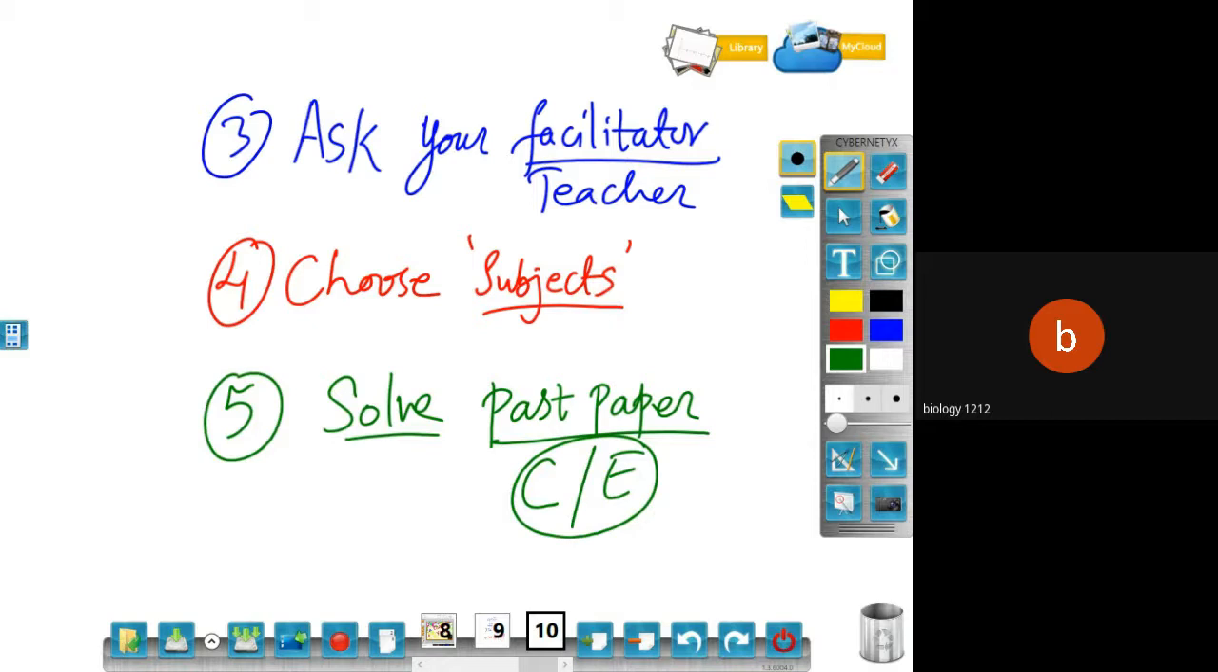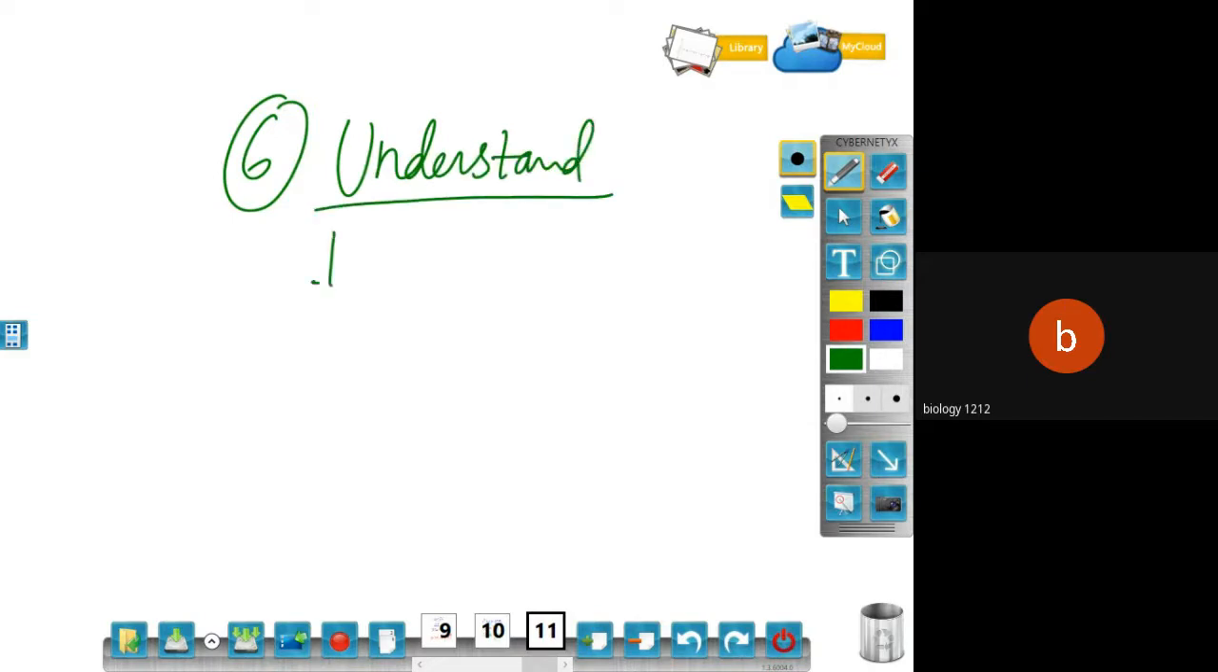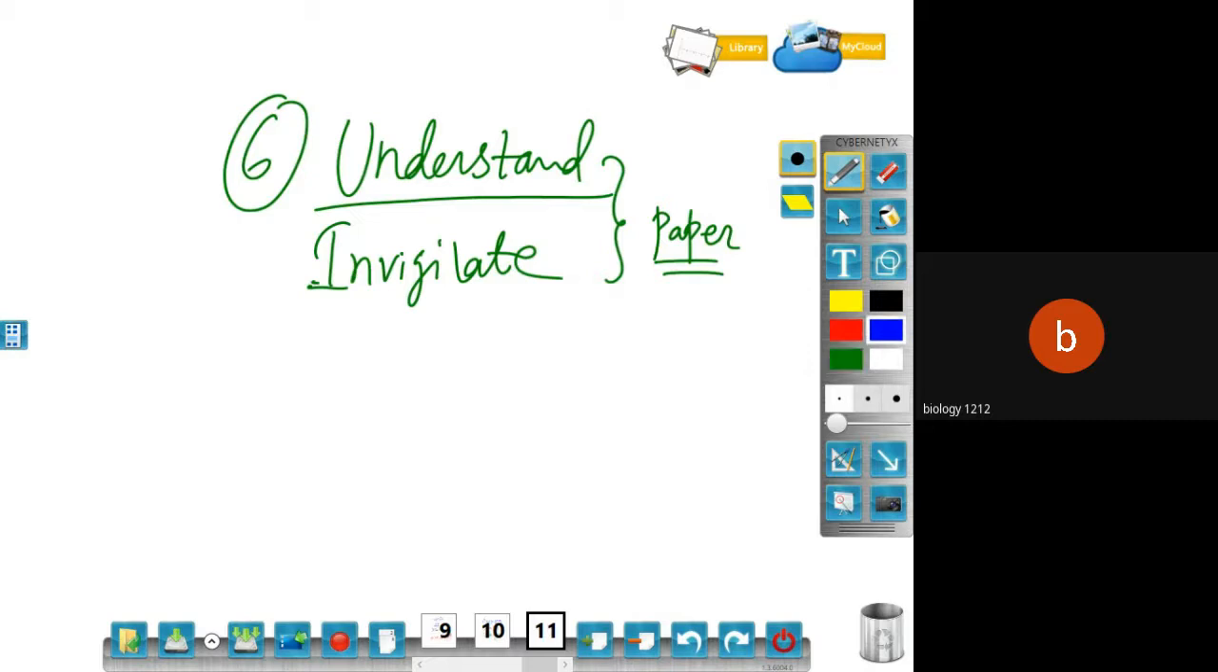And then the sixth point that is very important is to understand and be an evaluator. Invigilate and understand your own paper and make your own choice. Understand and invigilate your own paper so that you can finally decide whether you want to go for core or extended.